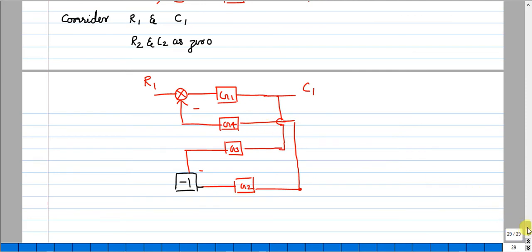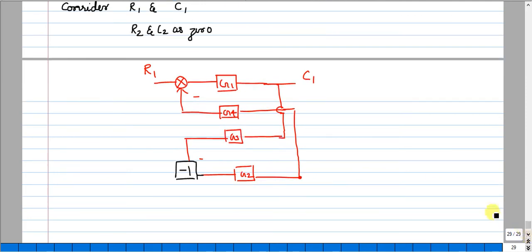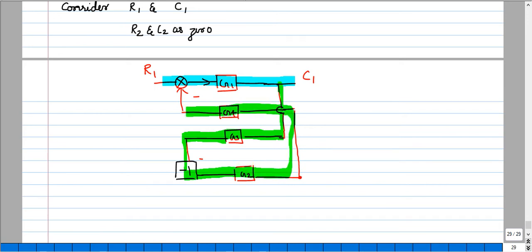Now if you notice, this can be rewritten. Let me follow the signal. R1 is an input and my signal goes in this direction. So let me take a highlighter. So this will be the forward path, and we have a feedback. If I follow the signal, first the block is G3, it is not a takeoff point, and then G2, G4. So the green color itself is a feedback.